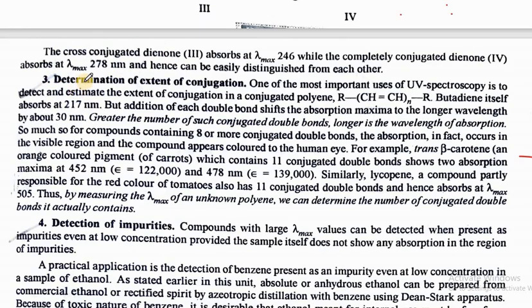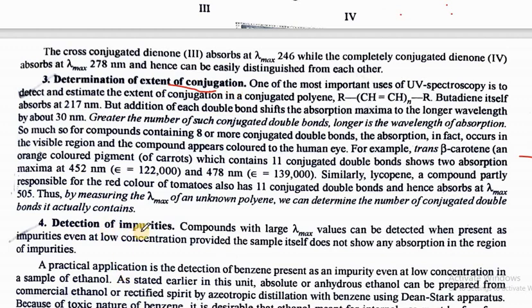Similarly, we can determine the extent of conjugation, how much conjugation is present, because conjugation lowers the energy between the HOMO and LUMO orbitals, and the absorption shifts towards longer wavelength. We have also done this earlier in the examples of ethene, then butadiene, then hexatriene. So we can easily determine the extent of conjugation.